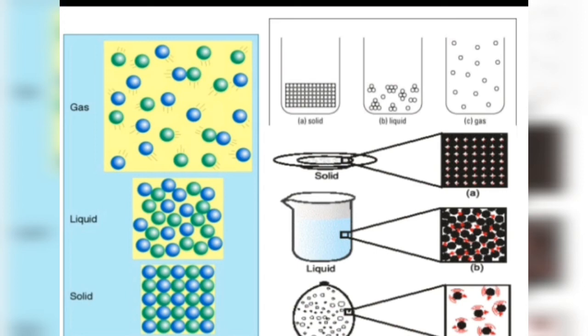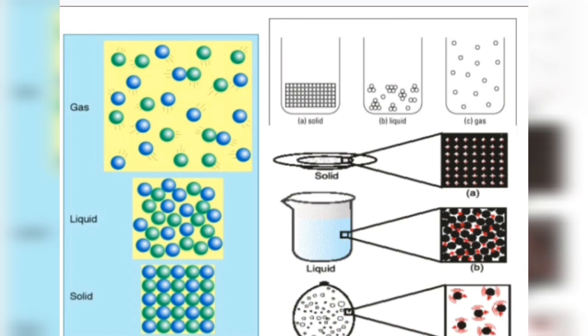Liquid cannot be compressed much because its particles are still quite close together and have very small spaces between them. Liquid has comparatively high density because its particles are still quite close together. Liquid does not fill its container completely because its particles are held fairly strongly by interparticle forces and hence cannot leave the body of the liquid to fill the whole container. Okay, and the last property, that was, liquid generally flows easily because particles are able to slide over one another due to slightly weaker interparticle forces of attraction.